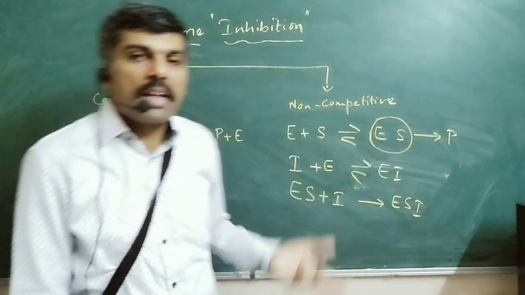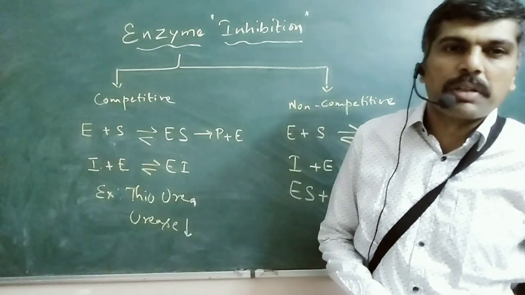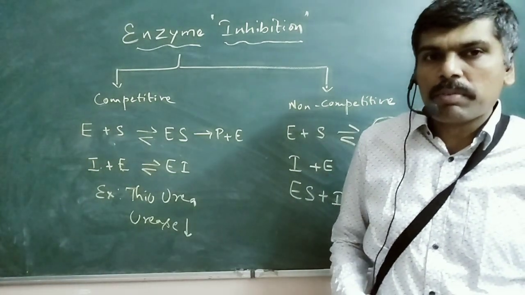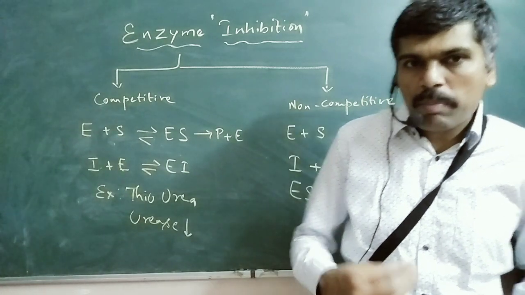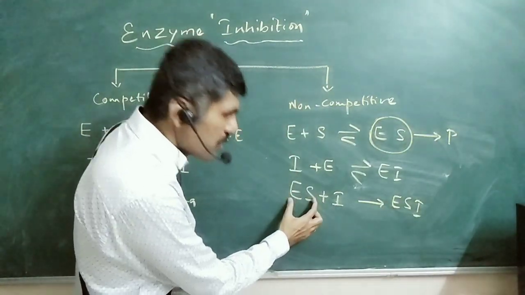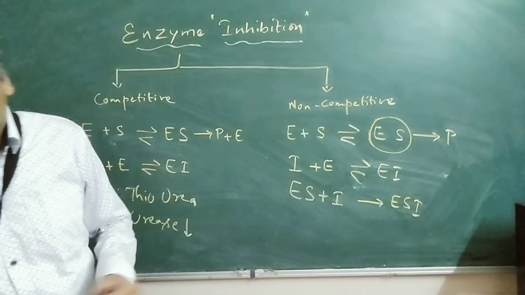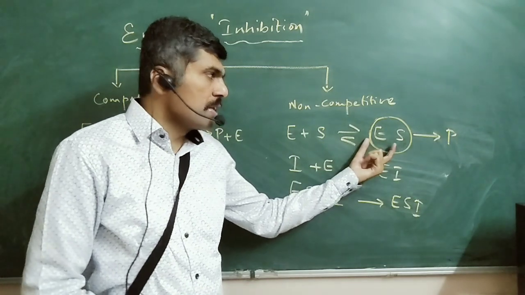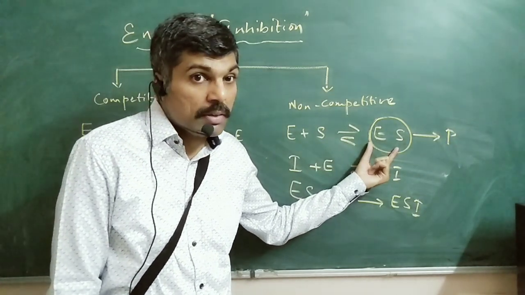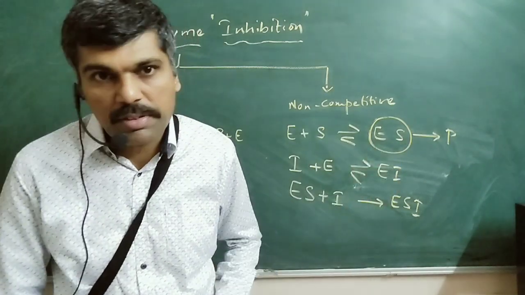There is a third category called uncompetitive inhibition, which I just orally mentioned. In this uncompetitive inhibition, the inhibitor molecule will only bind to the enzyme substrate complex, but not directly to the enzyme. Even in that eventuality, the concentration of the enzyme substrate complex will decrease, which overall decreases the rate of enzyme catalysis.